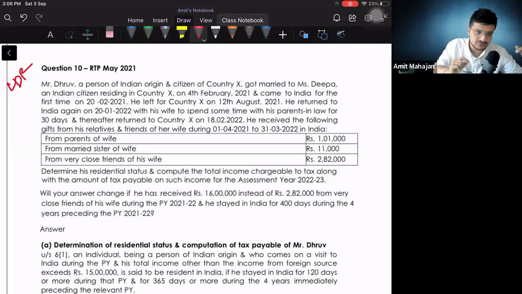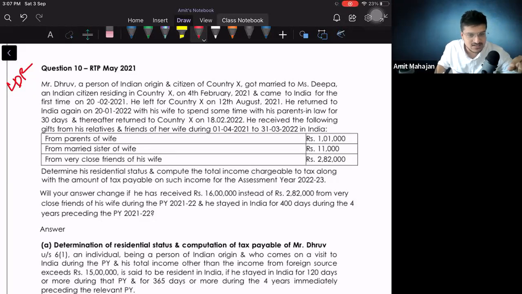He received the following gifts from his relatives and friends of his wife during financial year 21/22 in India. From parents of wife, 1,01,000. From married sister of wife, 11,000. From a very close friend of his wife, 2,82,000. The parents of wife are giving 1 lakh, the married sister is giving 11,000, but the very close friend of his wife is giving 2,82,000. That means there has to be something very interesting between them.